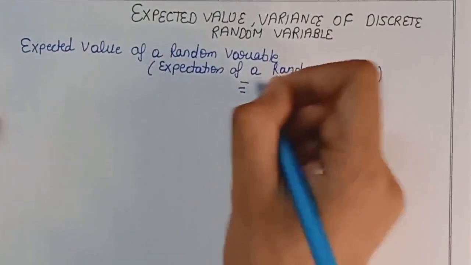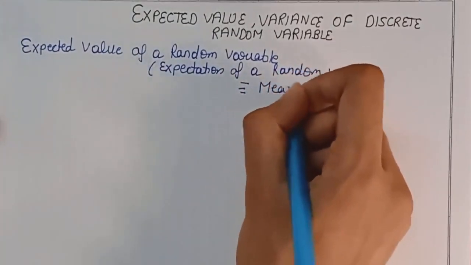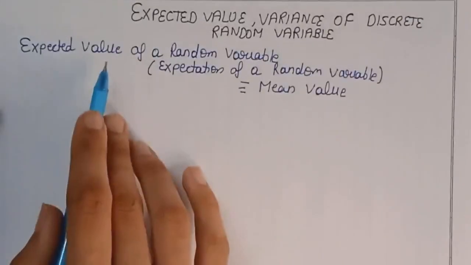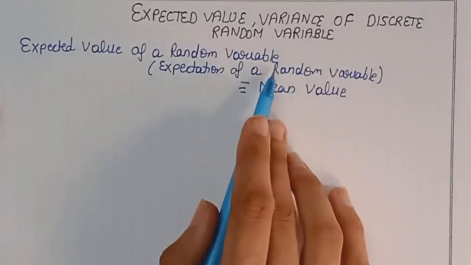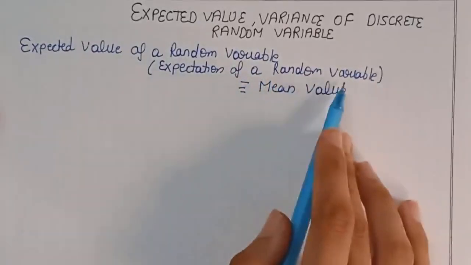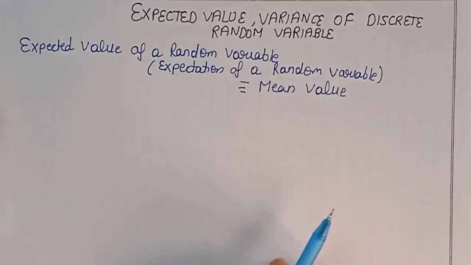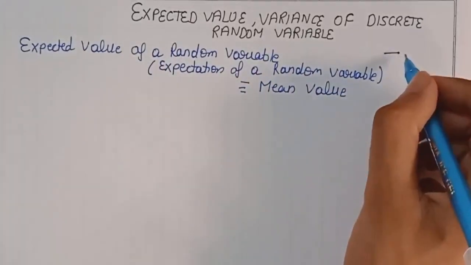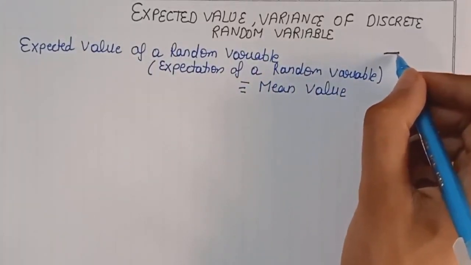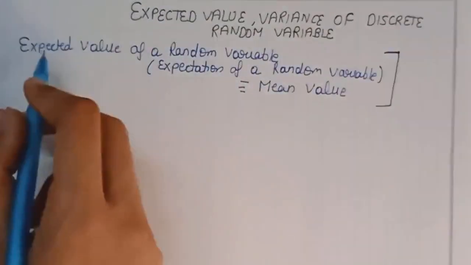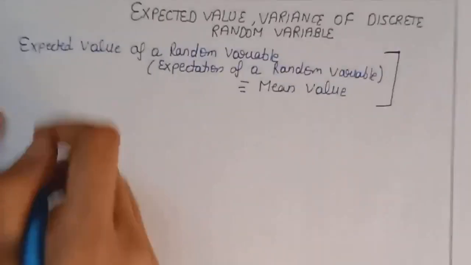You can also say mean value. So expected value of a random variable is also known as expectation of a random variable, or you can say mean value of the random variable. You can see these three terms in the book for the expected values.